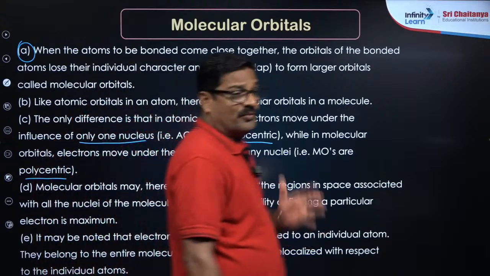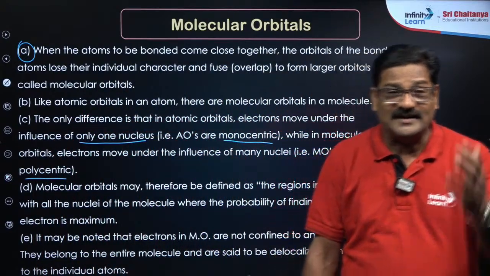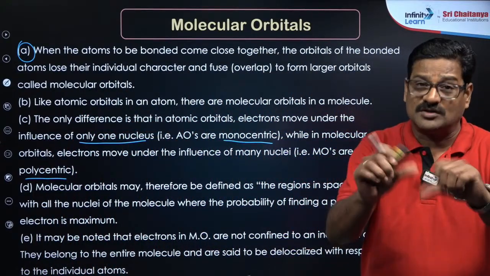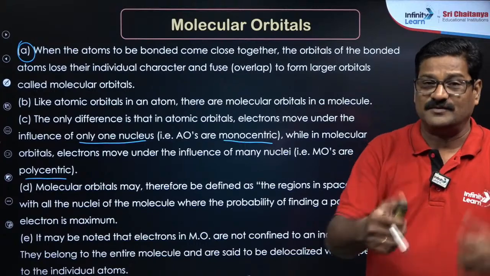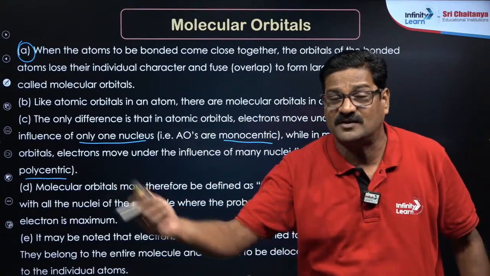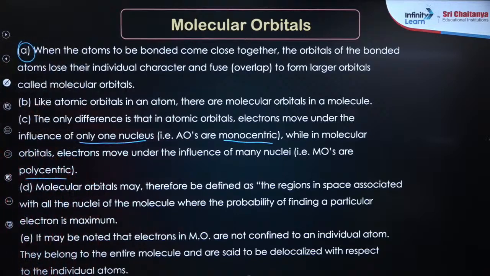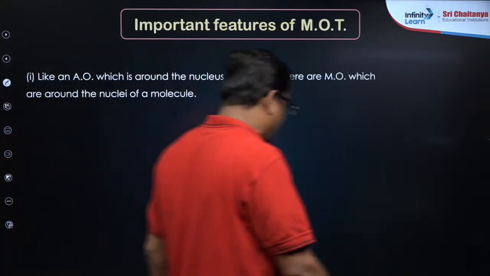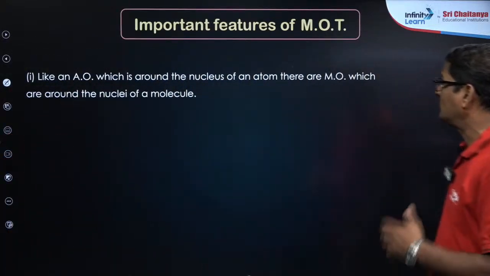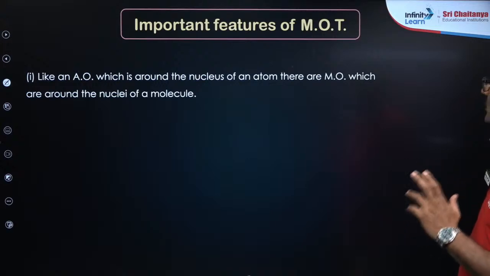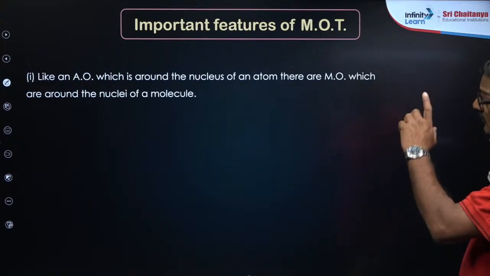Yes, so a molecular orbital is confined to both the bonded nuclei, whereas the atomic orbitals are confined to only the unbonded atom. Like atomic orbitals which are around the nucleus of an atom, there are molecular orbitals which are around the nuclei of a molecule.